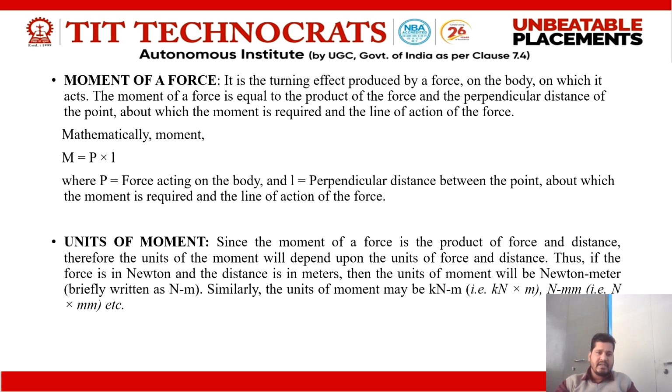Mathematically we have a formula, that is M is equal to P into l, where P is the force acting on the body and l is the perpendicular distance between the point about which the moment is required and the line of action of the force. Always remember that we need a point on a particular body, after that we calculate the moment of a force. Without a point we are unable to calculate the moment of a force. So before calculating the moment of a force on a particular object, first of all we have to select some point about which we are going to calculate the moment.